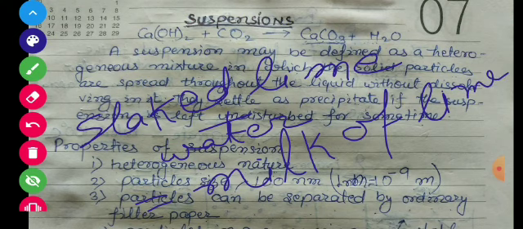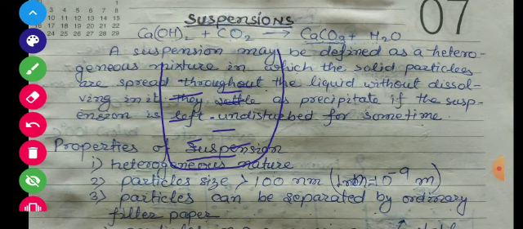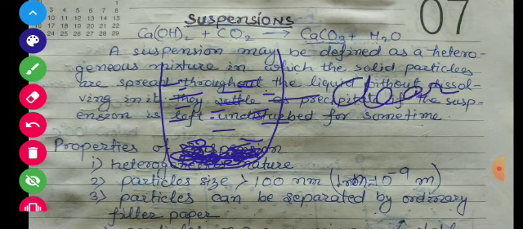I think you have understood milk of lime. Further, if we let it remain undisturbed for a long time, like 24 hours, students will find that the solid calcium hydroxide particles settle at the bottom, and there will be clear water at the top of the container.